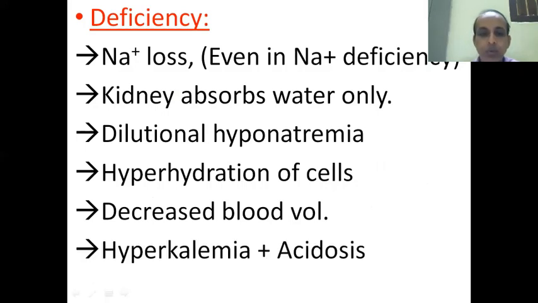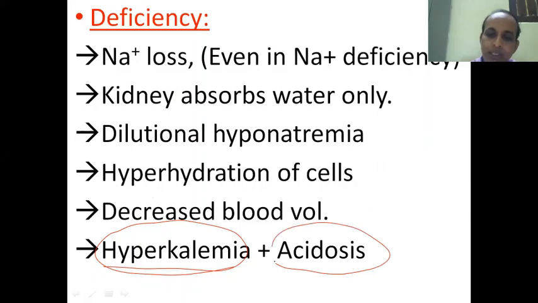At the same time, two more things will occur. Because sodium is not reabsorbed, potassium is also not lost in exchange. So potassium gets accumulated within the body, which leads to hyperkalemia, and the hydrogen ions are also not lost, which leads to more hydrogen ions and acidosis. So hyperkalemia and acidosis are the two additional things that happen along with hyponatremia and decreased blood volume.